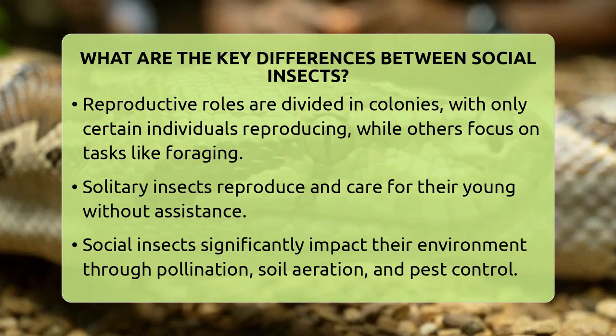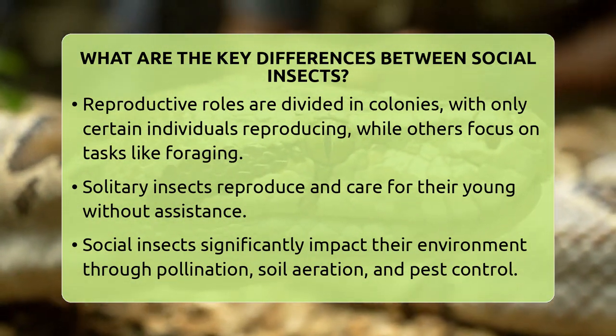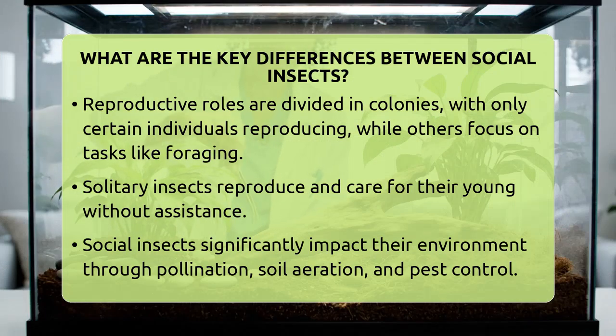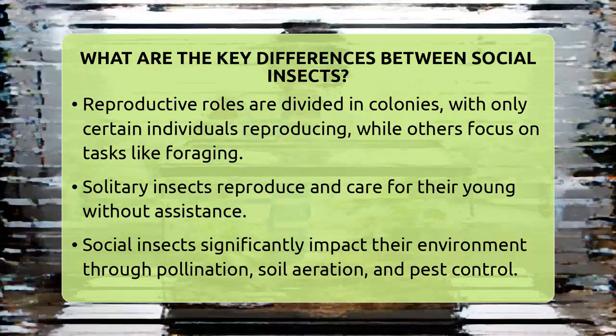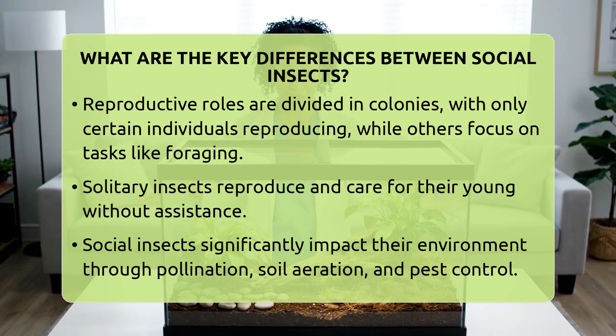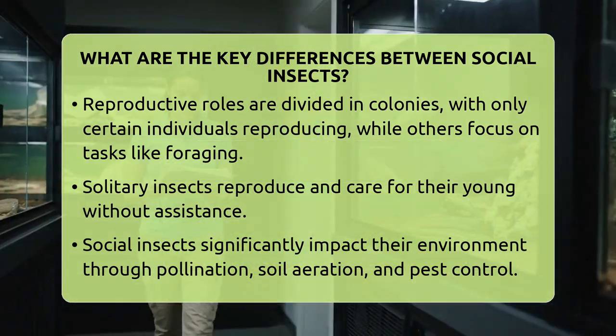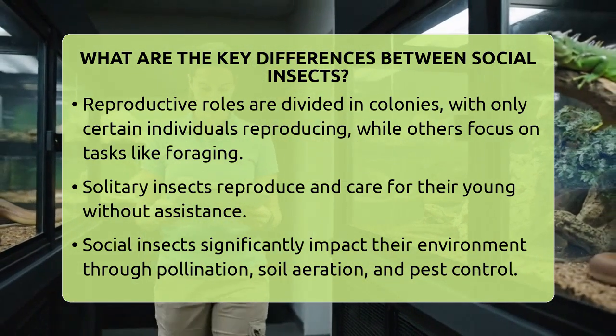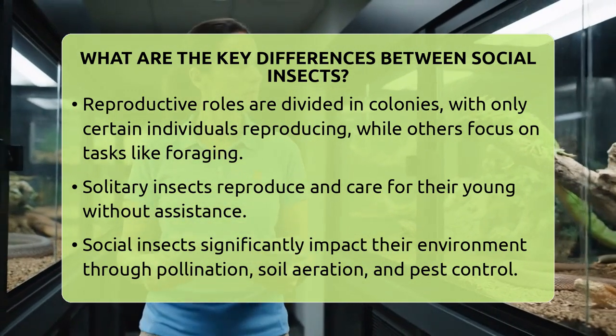Social insects also have a big impact on their environment. They pollinate plants, aerate soil, and control pests through their collective actions. Solitary insects contribute too, but usually on a smaller scale, acting independently in pollination or predation.